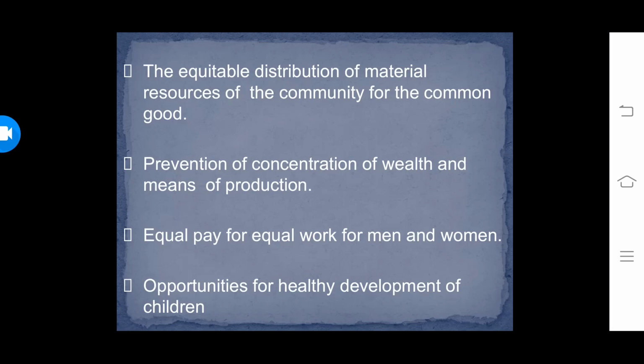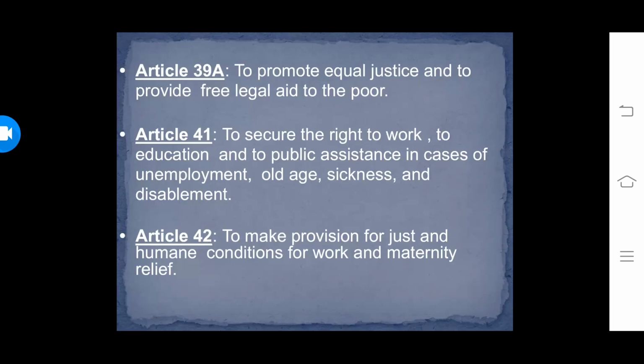Then to protect the health and strength of the workers, men and women, to protect the children from entering avocations which are unsuited to their age or strength. Then Article 39, it promotes equal justice and to provide free legal aid to the poor.